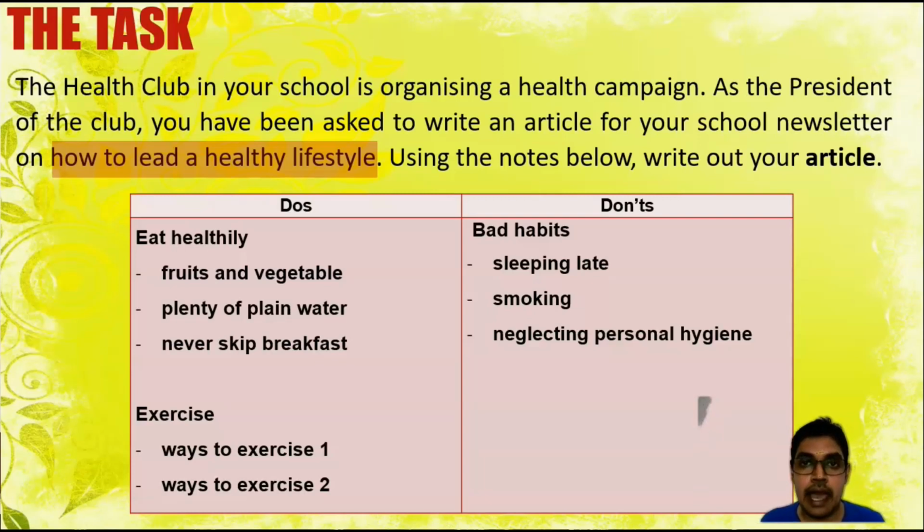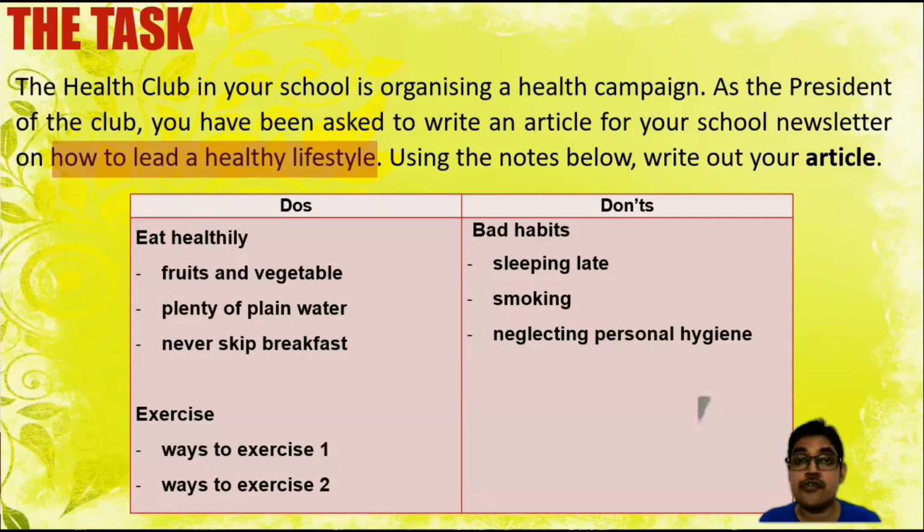Now let us look at the rubric given here. The do's are eat healthily. So meaning to say, eat fruits and vegetables, plenty of plain water, and never skip breakfast. Okay, these are the ideas under eat healthily. And exercise, where you have to give 2 ways to exercise to stay healthy. Right? So start thinking of what are the 2 ways to exercise to keep yourself healthy. Now, when you're giving the 2 ways, remember both ways should be 2 different ways. Do not give similar ways.